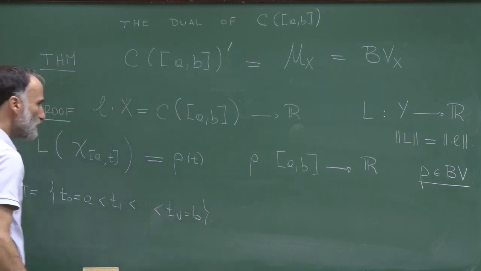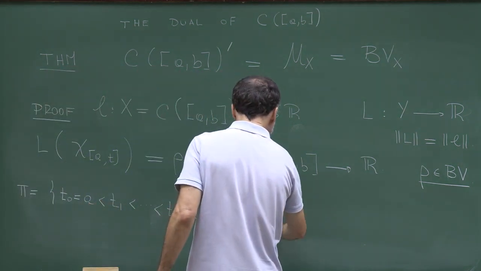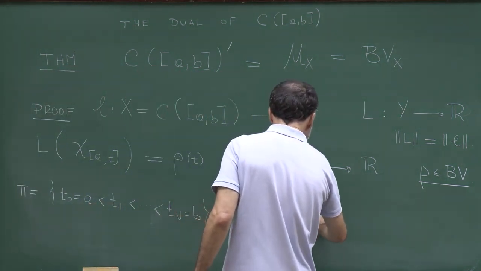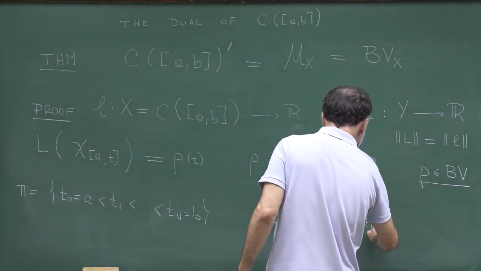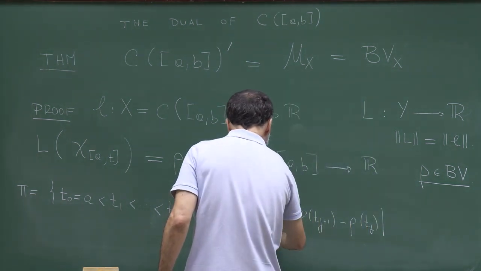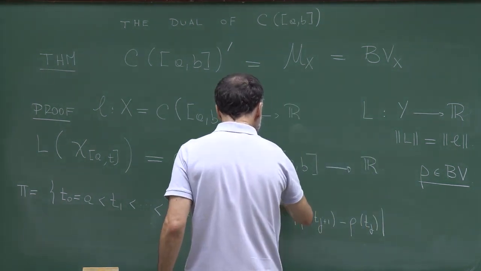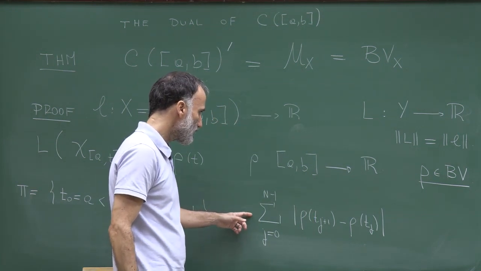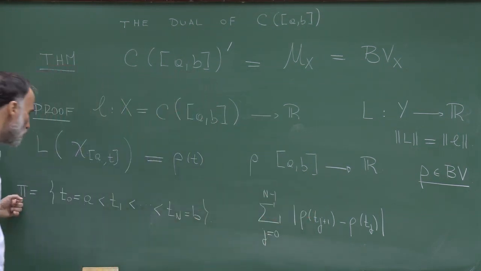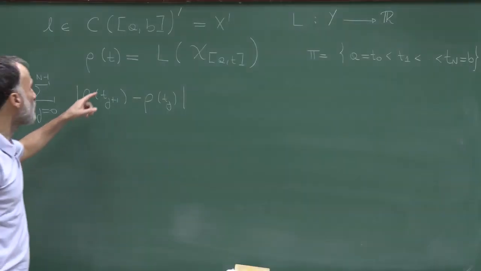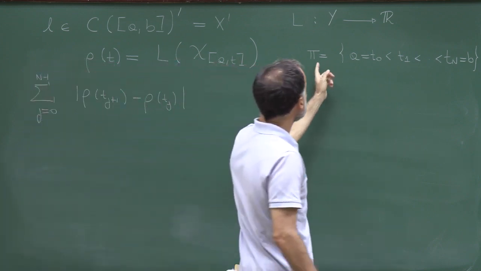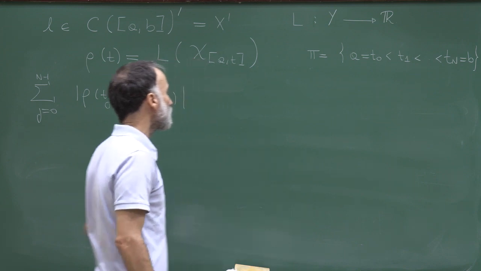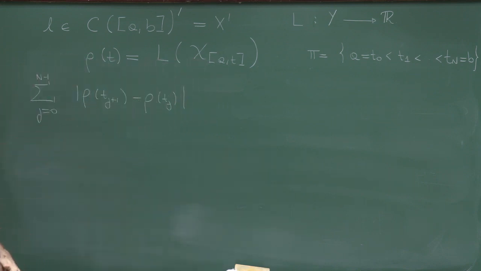And I need to obtain a uniform bound on the sum of |rho(t_{j+1}) - rho(t_j)|, where j runs from 0 to n minus 1. I need to show that this sum is uniformly bounded over all partitions by a finite constant. So in the previous step, I defined rho through this identity. I consider pi a finite partition of the interval AB, and I need to estimate this quantity.